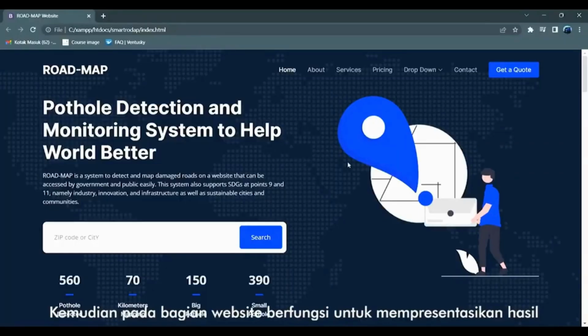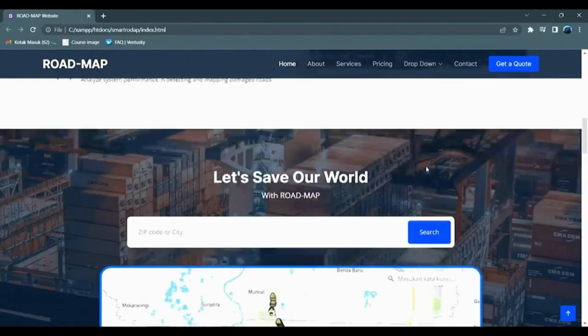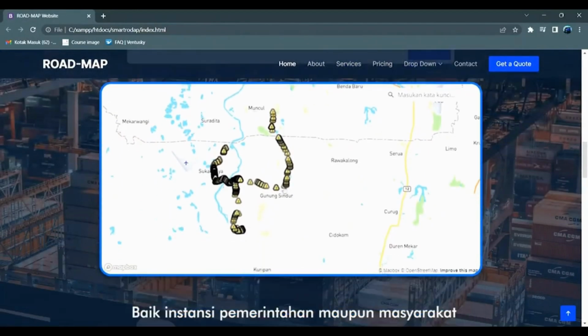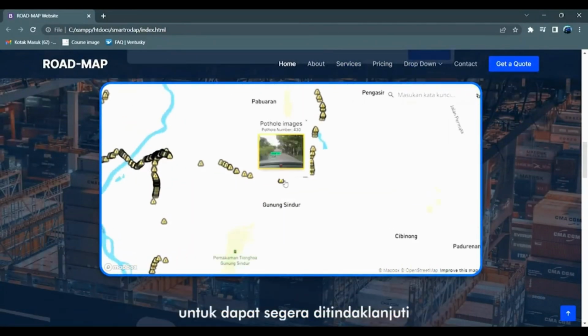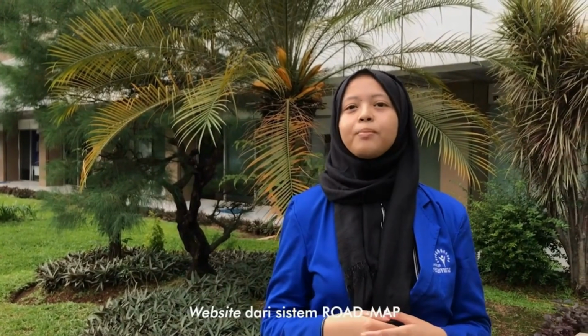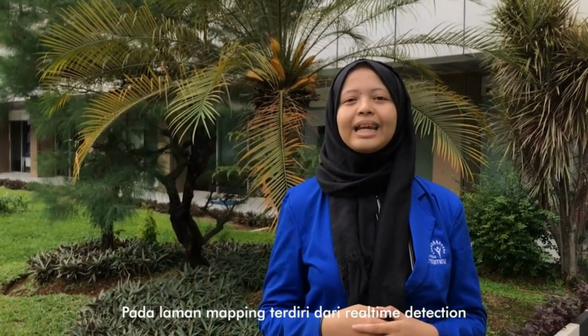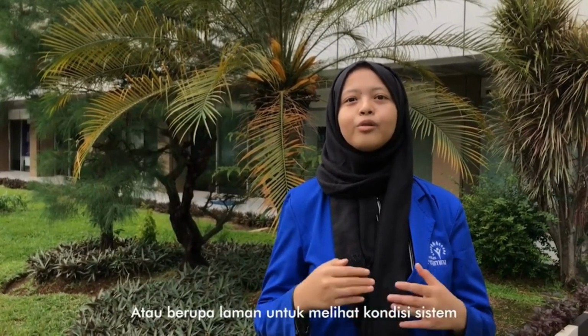The website functions to present the road damage detection results to users, whether it be government agencies or the public, so that they can immediately respond to the road damage points. The website of the RoadSense system consists of two main pages, a mapping page and a view page. The mapping page is used for real-time detection to see the system's condition during the mapping process, whereas the view page is used for viewing mapping results obtained periodically.